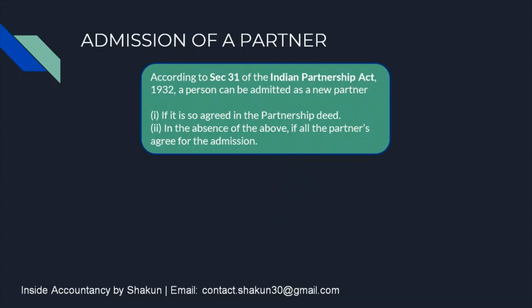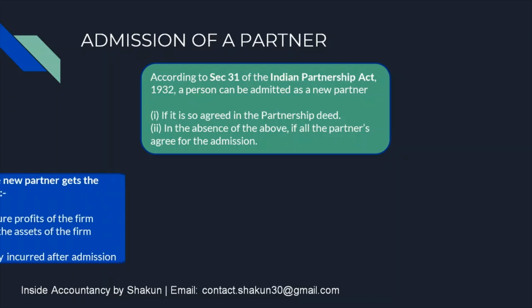So let's talk about admission of a partner in detail. According to Section 31 of the Indian Partnership Act 1932, a person can be admitted as a new partner only in case of these two conditions. First, if it is so agreed in the partnership deed, that is, the partners have agreed to it and have written it down in the partnership deed, or in the absence of the partnership deed, if all the partners agree for the admission of a new partner, then a new partner may be admitted.